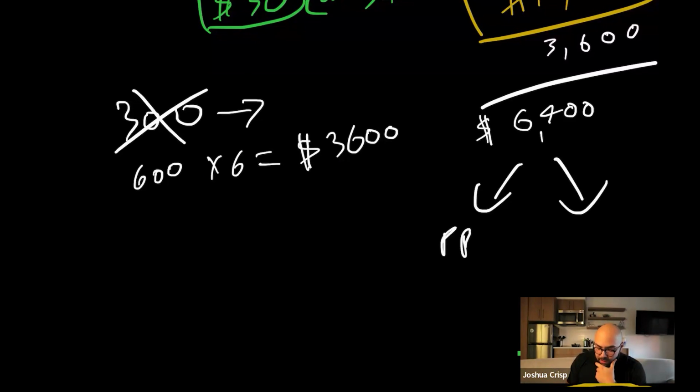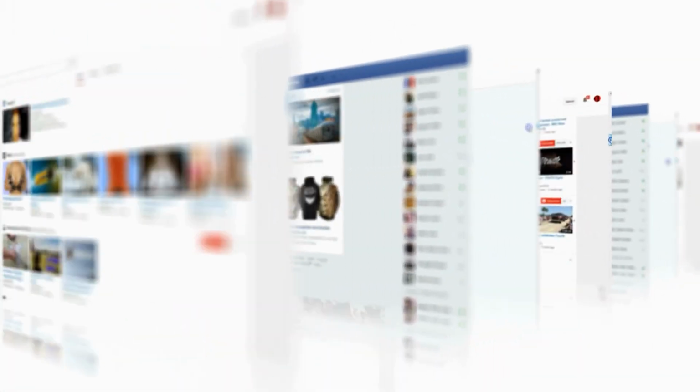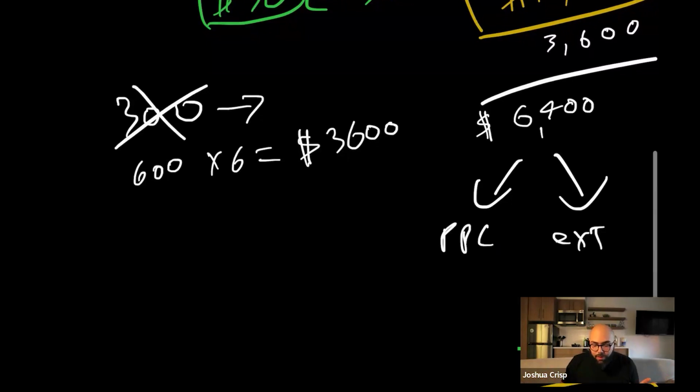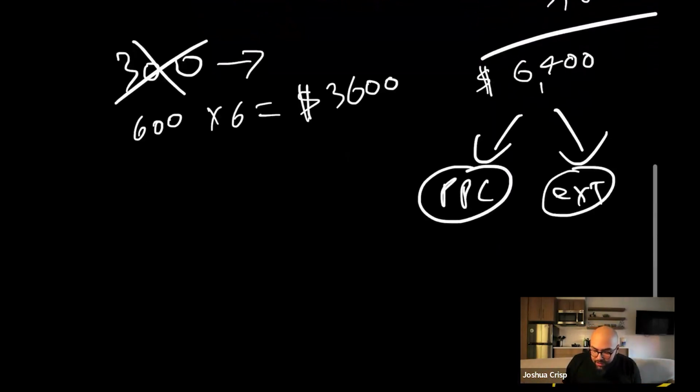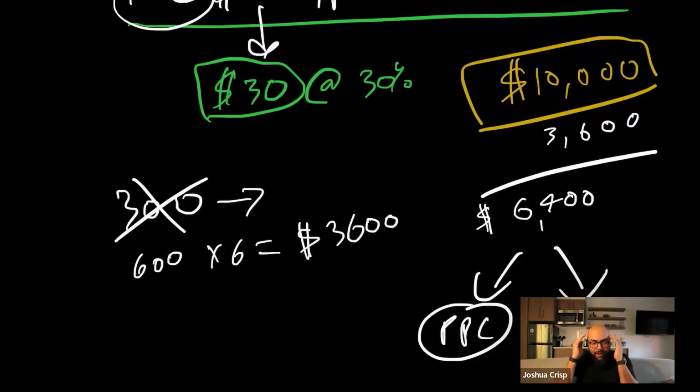So we have PPC, and then we have, we'll just put external, EXT for external. You have TikTok, you have Facebook, you have influencers, there's so many different external, and we talk about that inside the program. I don't want to go down a rabbit hole but I want you guys to see the allocation, what the freedom formula looks like, how to identify, can this product make sense? And then most importantly, can I afford the product? Can I afford to order the product and launch the product? This is what competitiveness is.